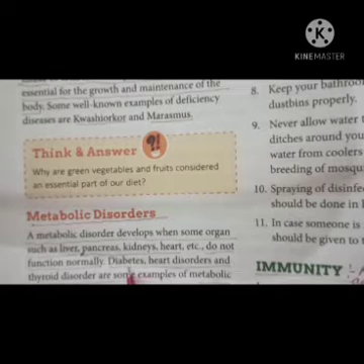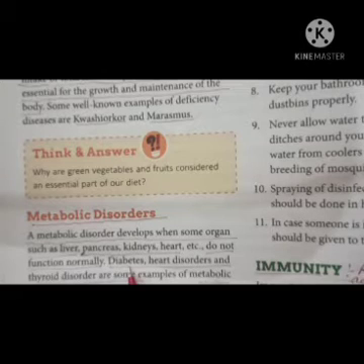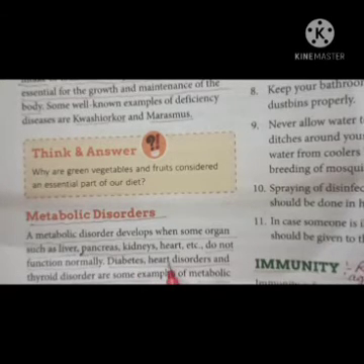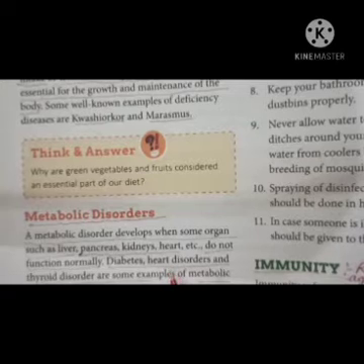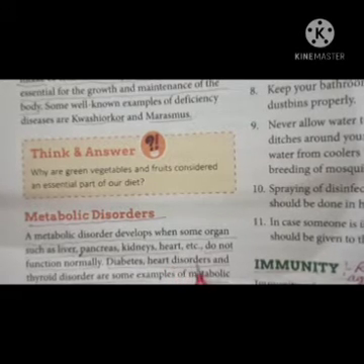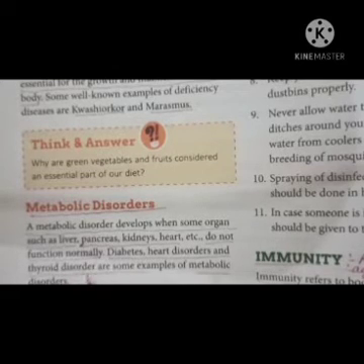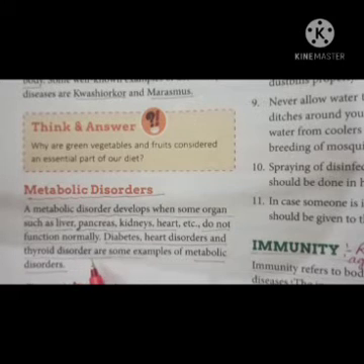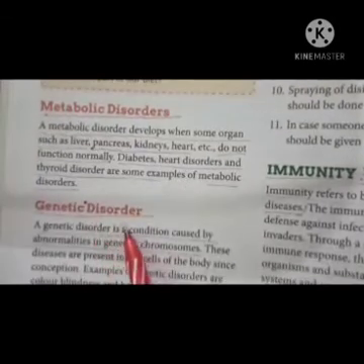For example, diabetes. You have read in a previous chapter that the pancreas secretes a hormone, insulin, which controls our sugar in the blood. And if this pancreas is not functioning well, if it does not secrete insulin in a proper amount, then persons suffer with diabetes. In the same way, when our heart doesn't function well, then persons suffer with heart disorders. In the same way, there are thyroid disorders, which cause a number of diseases. So these are called metabolic disorders.